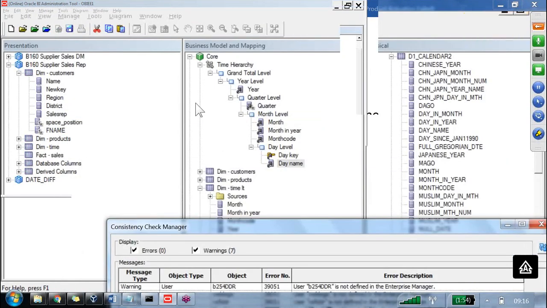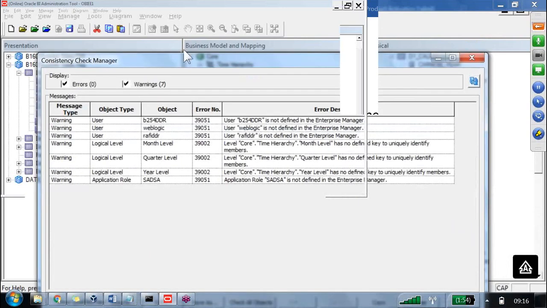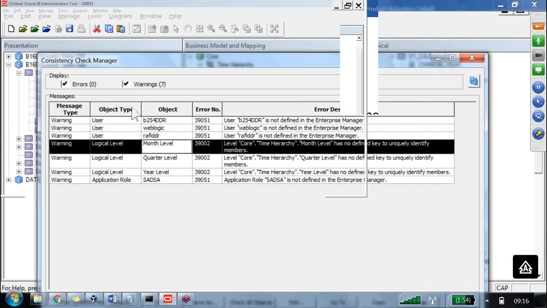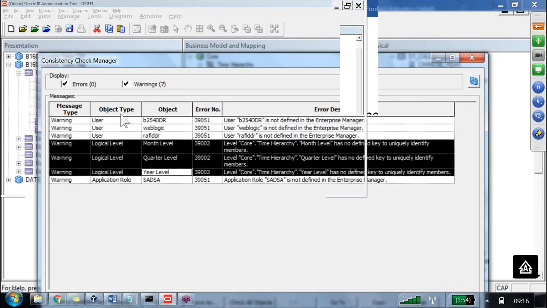Now, observe the warnings here. What are the warnings we receive related to our hierarchy? These three warnings are related to our hierarchy only or not?